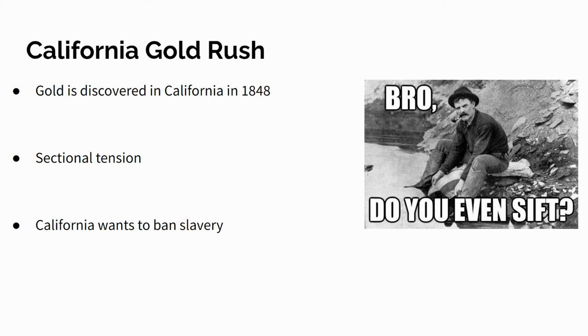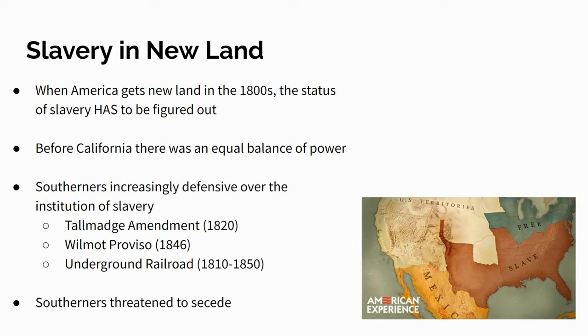Now, Congress really wants to make California a state because there's a lot of money in California, there's a lot of gold, there's a lot of resources, and so they're trying to accelerate this process, but they can't figure out what are we going to do about the status of California as a free or slave state, what to do. And this is just kind of an emphasis of this idea here. What does America do with slavery and new land that they get? So this is a huge, important understanding you need to have.